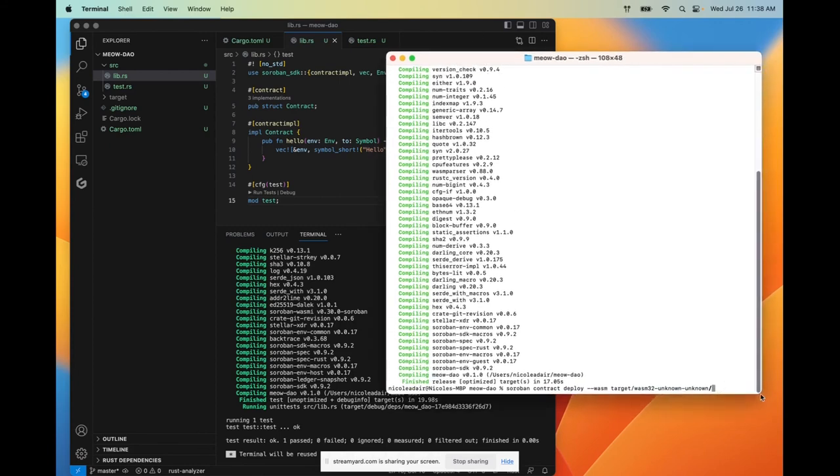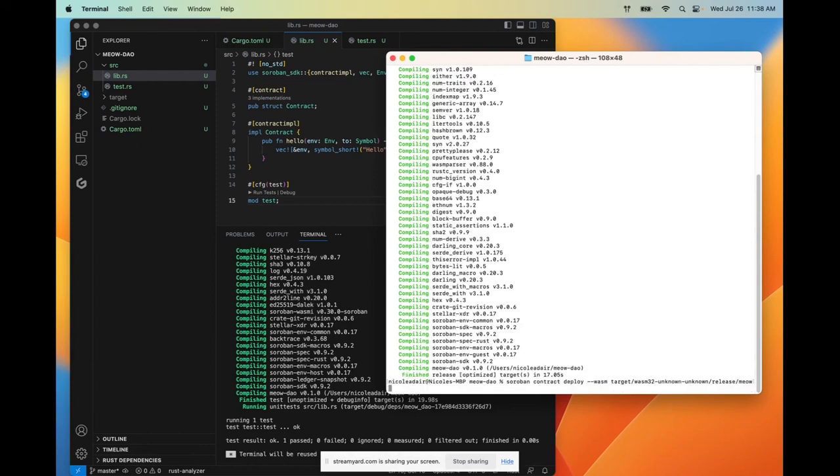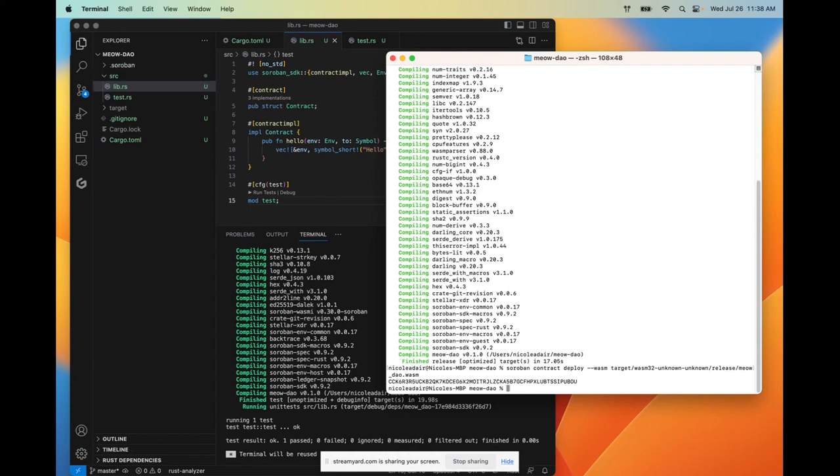I just tabbed and did a little fancy command here, but you can follow along with what I've got with this command. We're then going to refer to the name of the library that we built. So in my case, this is MeowDAO, and finally add .wasm at the end.